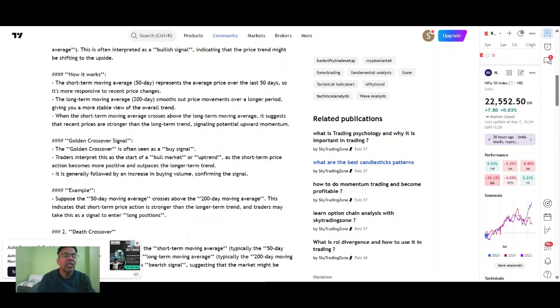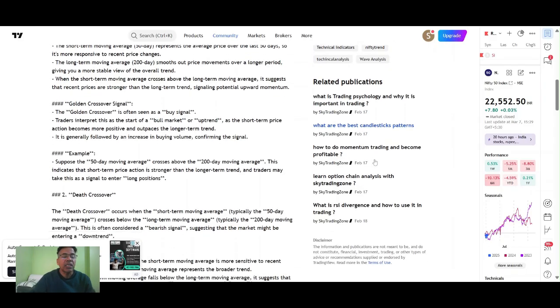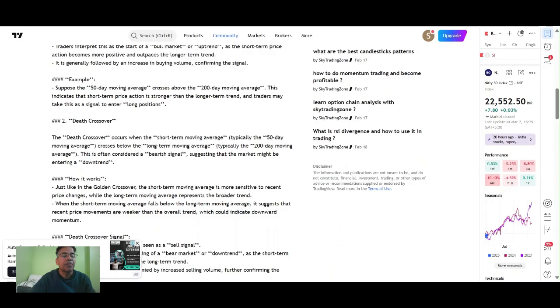Golden crossover signal. The golden crossover is often seen as a buying signal. Traders interpret it as the start of a bull market or uptrend, as the short-term price action becomes more positive and outpaces the longer-term trend. It is generally followed by an increase in buy volume, confirming the signal. Example: suppose the 50-day moving average crosses above the 200-day moving average. This indicates that the short-term price action is stronger than the long-term trend, and a trader may take this as a signal to enter a long position.